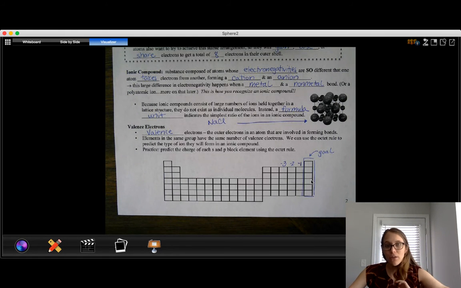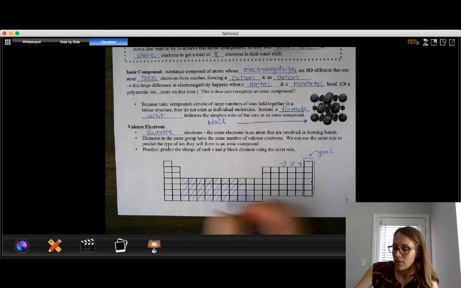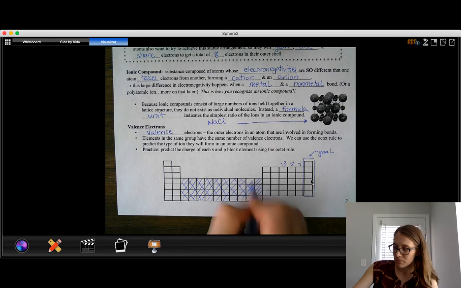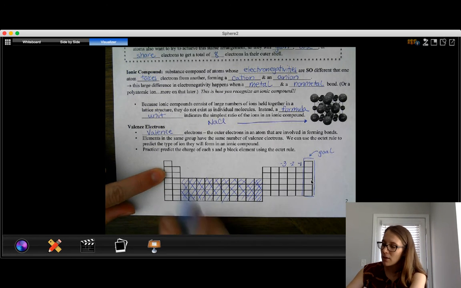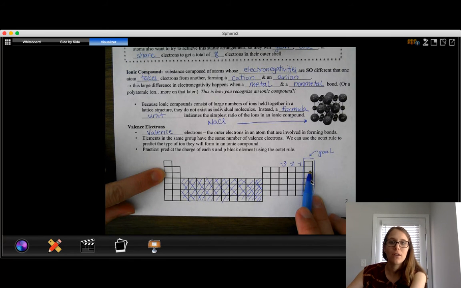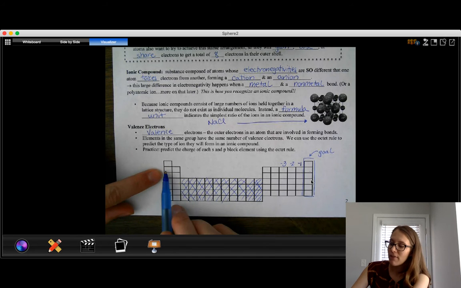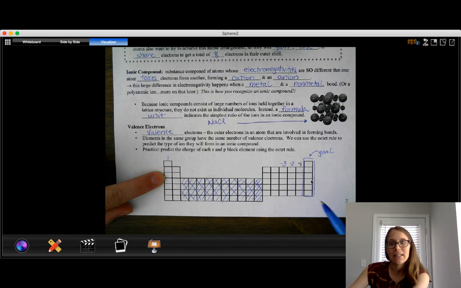If we look at some of the other columns on the periodic table, we skip the transition metals altogether. So we're going to totally ignore this section of the periodic table. They do different things. So if we look at some of the other columns, and we look, for example, at this column over here, the fastest way to get over to the noble gases is not to move towards the right, it's actually to move backwards. If this element moved backwards 1 square, we'd be over here. And so everything in this column is actually also still 1 away from becoming like a noble gas. It just needs to move backwards 1 instead of forwards.